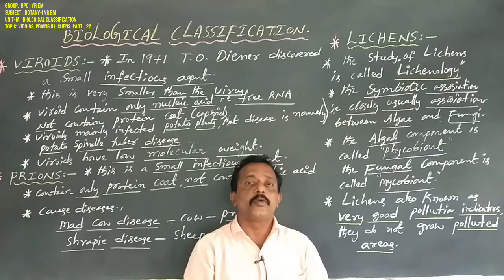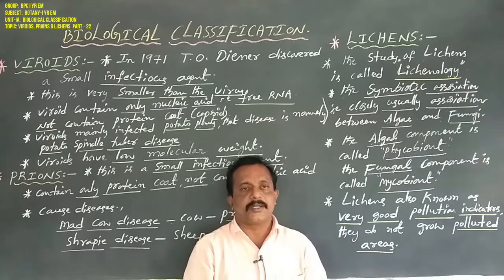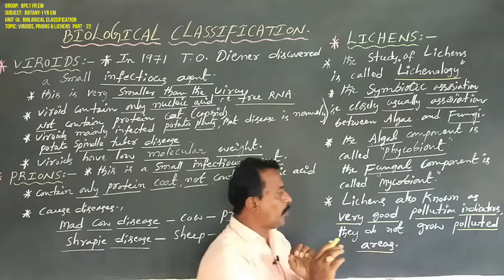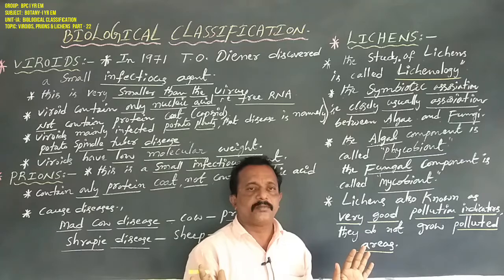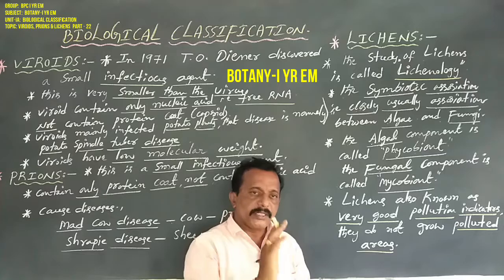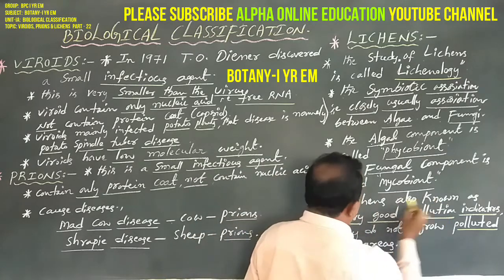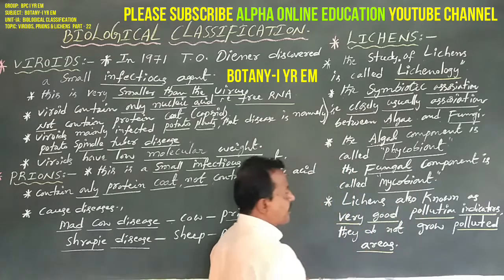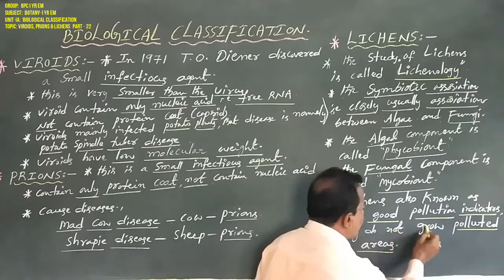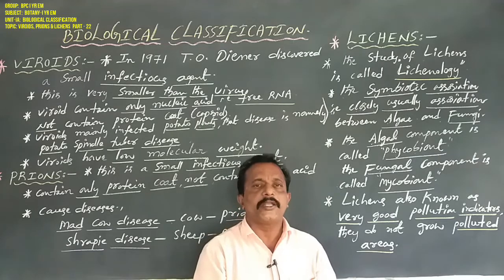They only grow in very specific, peaceful, non-polluted areas. Lichens do not grow in polluted areas. So lichens only grow in specific areas, not polluted areas. So lichens are also known as very good pollution indicators, because they do not grow in polluted areas.